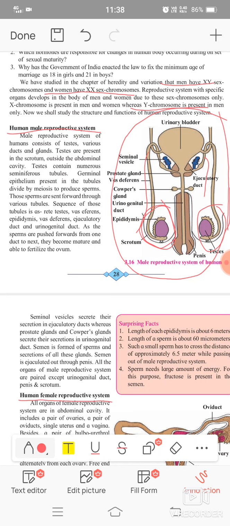Those sperms are sent forward through the various tubules, in the sequence of the rete testis, vasa efferentia, epididymis, vas deferens, ejaculatory duct and urinogenital duct.